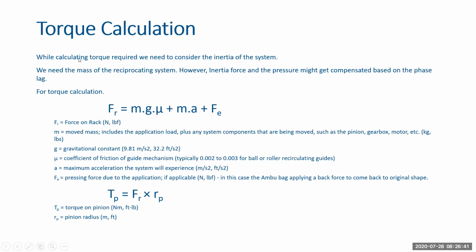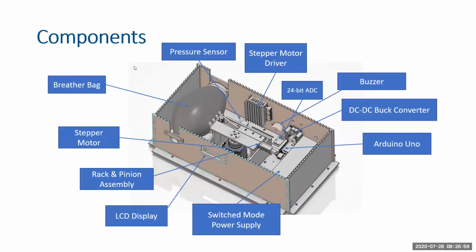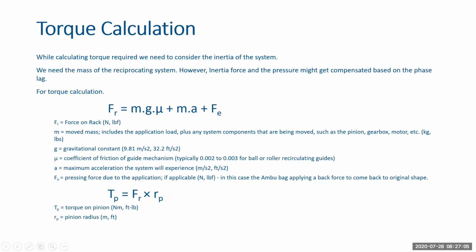So going to the torque calculation, the inertia of the system is to be considered. That is the mass of the reciprocating system, that is our rack and pinion. So for calculation of the torque, the moving mass would include our rack and the pressure pad that we have here, and the limit switch that is incorporated. These will be contributing to the moving mass.